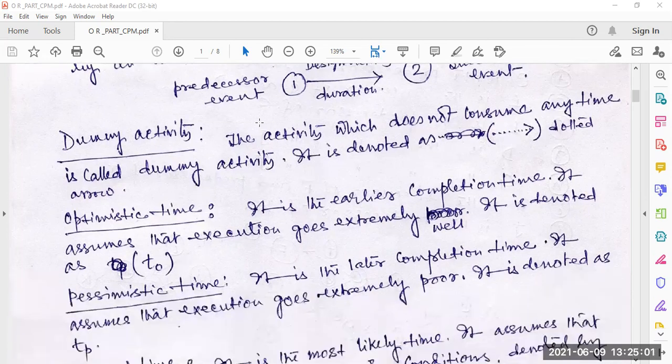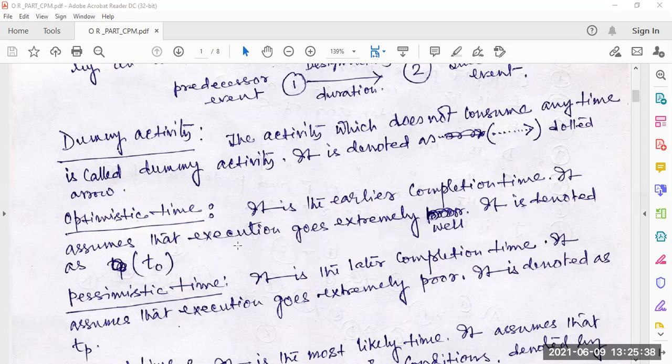Optimistic time is the earliest completion time.